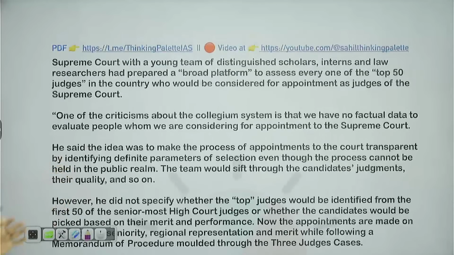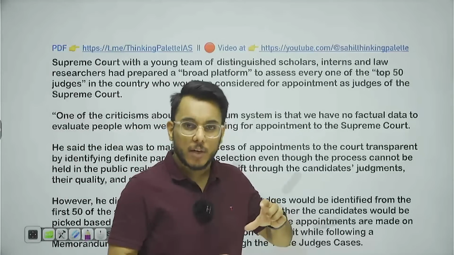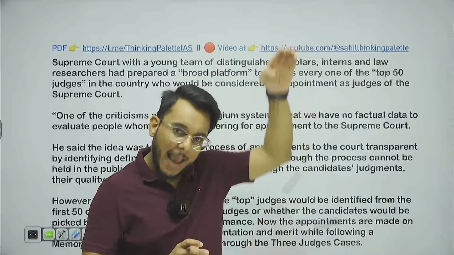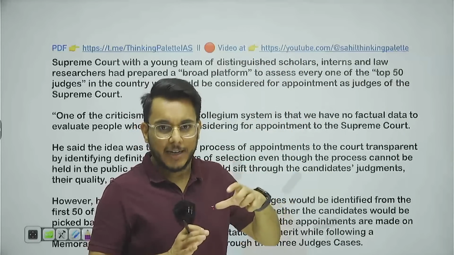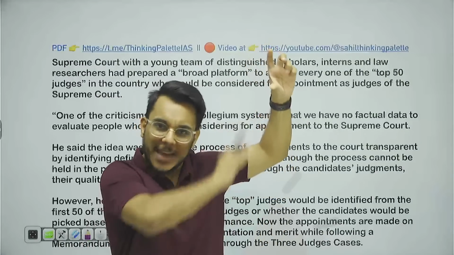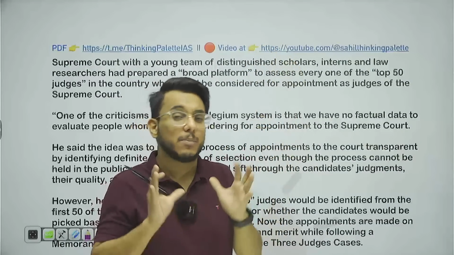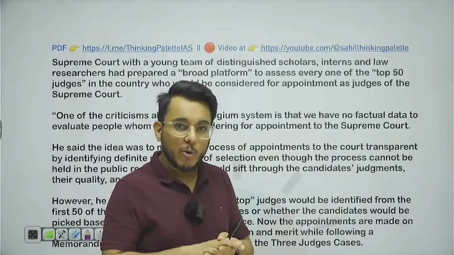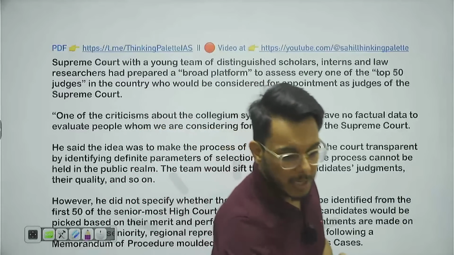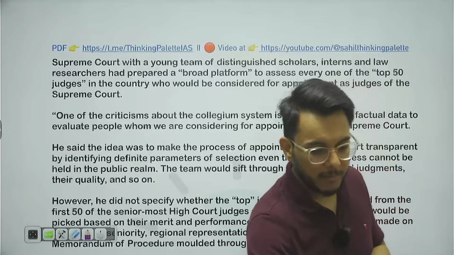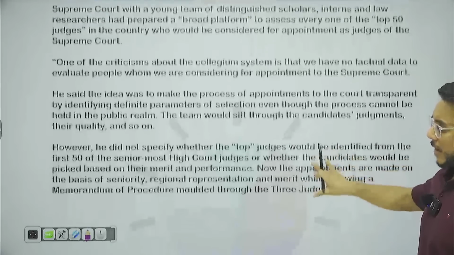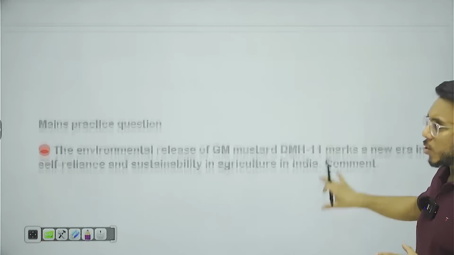Now, guys, it is, however, not clear whether, let's say four judges are to be appointed, the top four will be appointed, or any four from the 50 will be appointed. You are getting it? Suppose a list of 1 to 50 is there. Will 1, 2, 3, 4 be appointed, or any 4 out of 50? That is not clear, but this platform they have created. Now you can give it as an example of how the Supreme Court is moving in line with judicial reforms to ensure more objectivity in judicial appointment processes. So there we can give this particular example. Okay, and this is all about it.